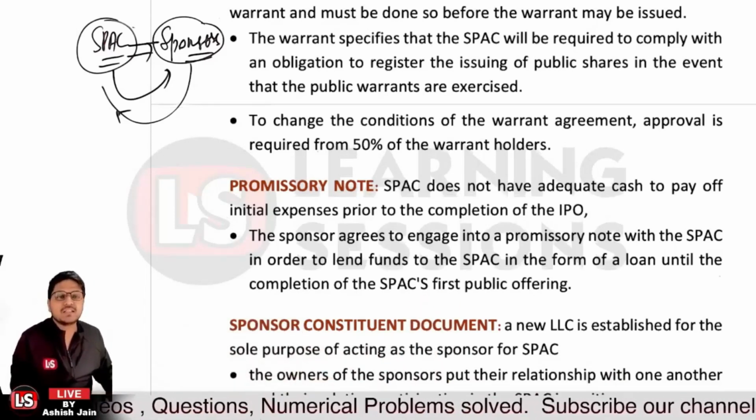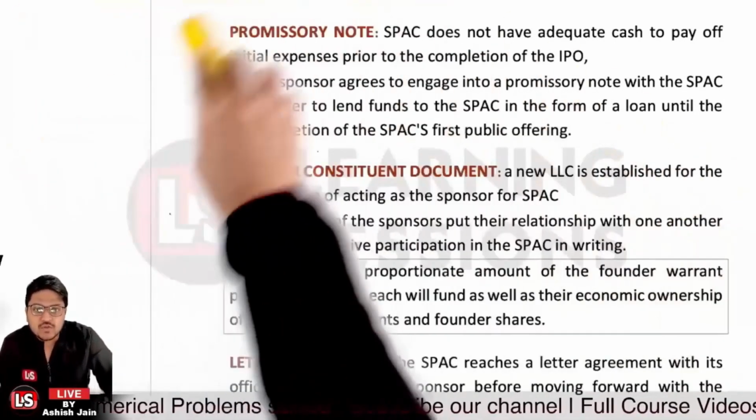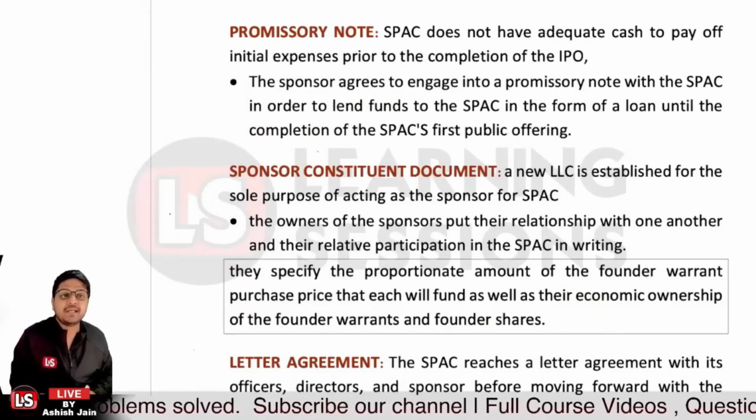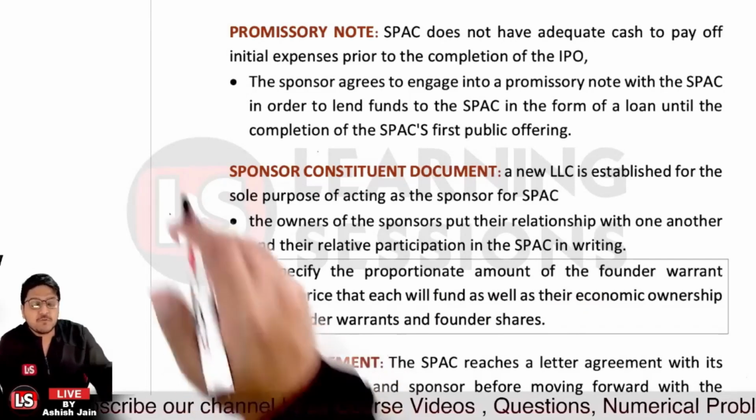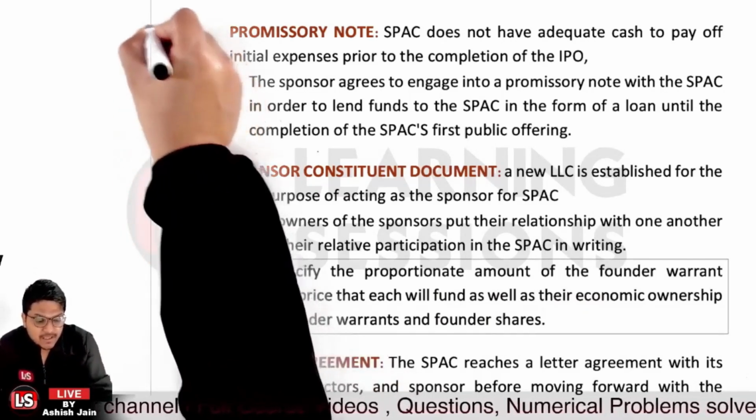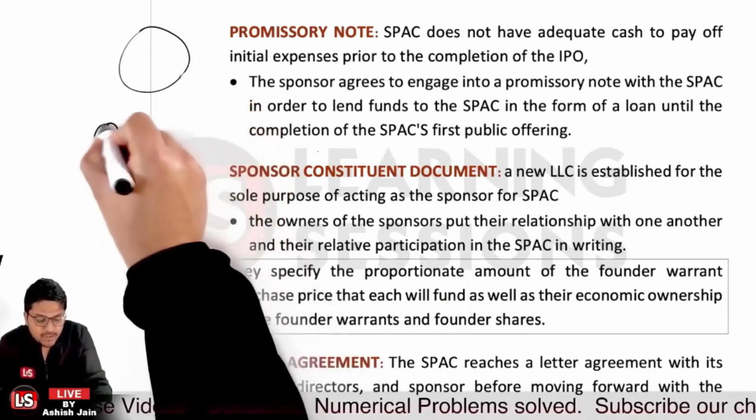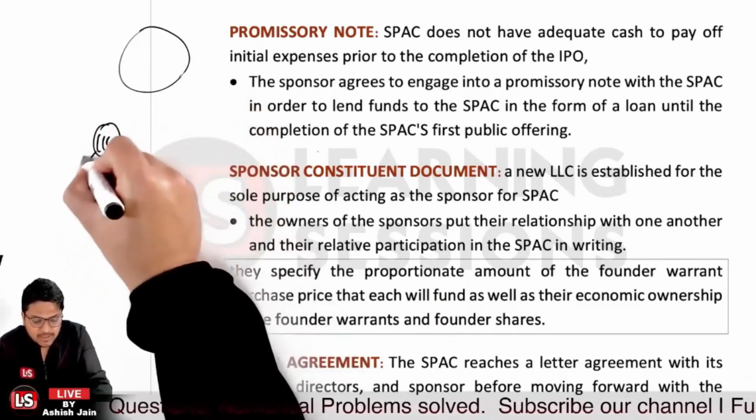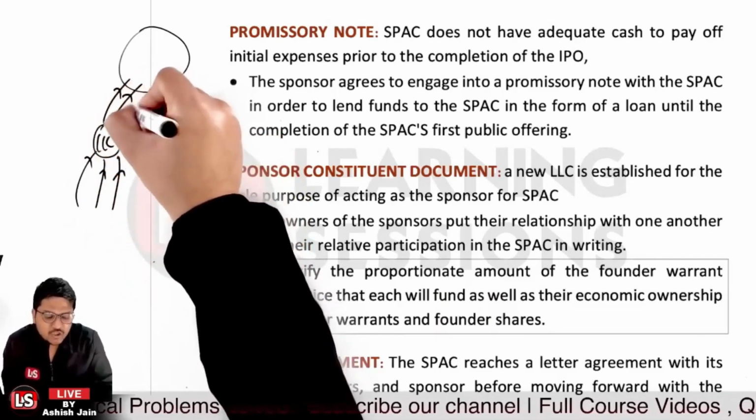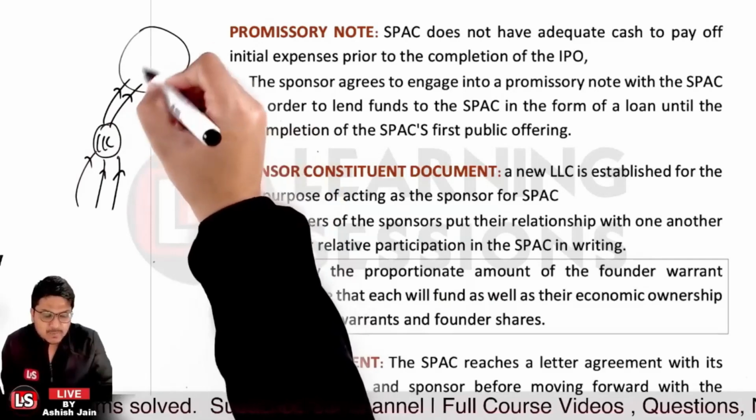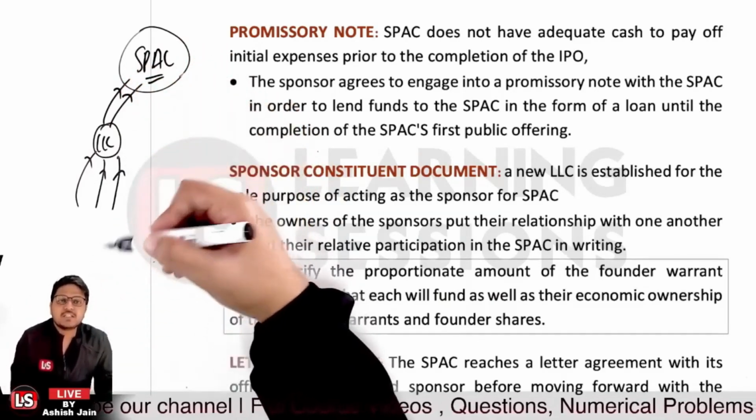Further, it's related to the sponsor constituent document. In that scenario, a new LLC, a limited liability company, is established for the sole purpose of acting as a sponsor for the SPAC. The sponsors will not be counted as individual entities, but they'll form an LLC, and further they'll become the directors of the same, and this LLC will actually be investing in the SPAC. That is the concept related to the sponsor constituent document.